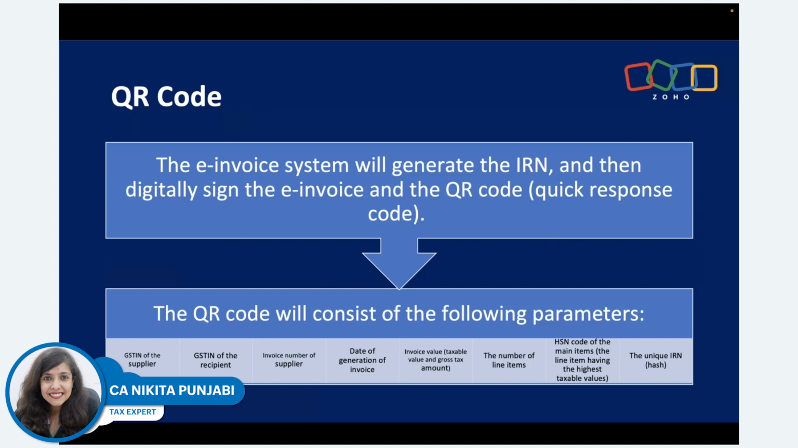Now, like I said, a QR code will be generated once you've pushed the invoice to the government portal and you receive it back from the portal. This QR code will have all the details of your invoice. So if any tax official scans the code, they can easily access all these details: GSTN of the supplier, GSTN of the recipient, invoice number of the supplier, date of invoice, invoice value, the number of line items, the HSN details, the IRN. All this can be easily understood if you scan the invoice with the QR code. Okay.